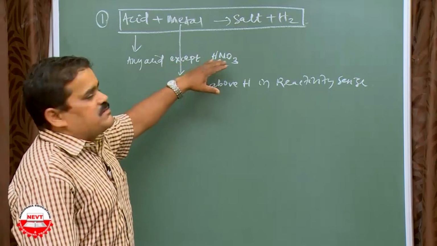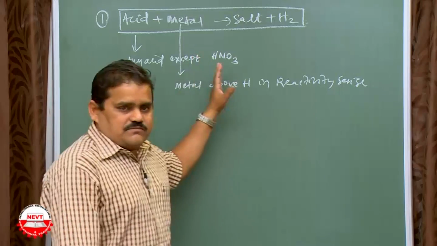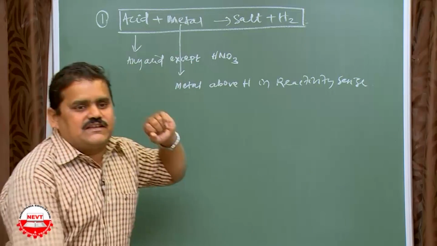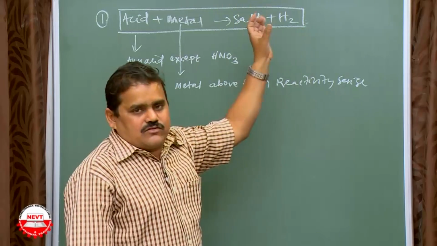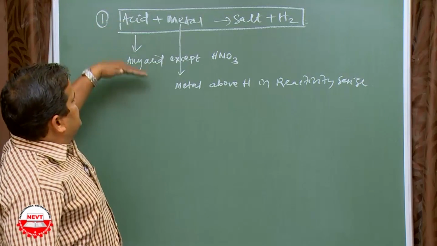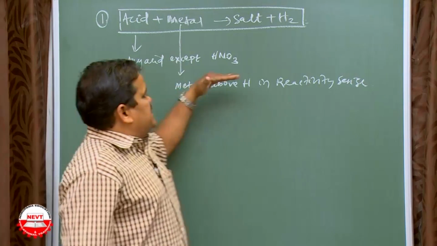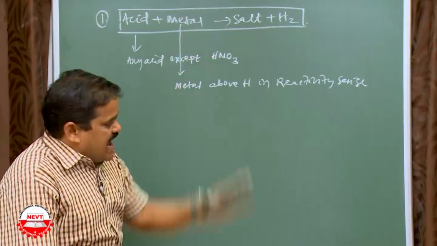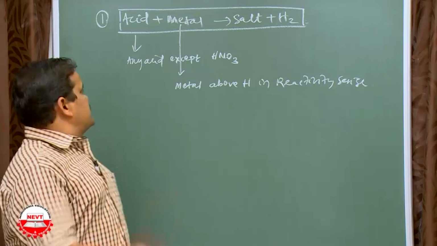Here any acid except nitric acid, because nitric acid we will learn in the third chapter. This is in your first term syllabus. I will explain in the third chapter why nitric acid is not used. Nitric acid is a strong oxidizing agent, so it never produces hydrogen. Instead of hydrogen, it will produce water and NO2, NO like this. So we will discuss it later. Metal means any metal above hydrogen, because here the displacement reaction takes place. Above hydrogen means it can displace hydrogen from the dilute acids. Okay? So let me explain.